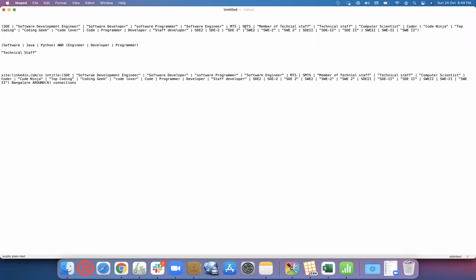The third one is MTS, SMTS, all this part. Another one would be code. Code would cover all code-related things. Another one would be coding. So coding geek, coding ninja, code ninja, everything would be covered.